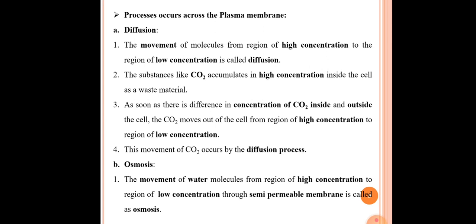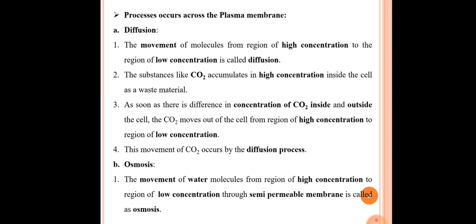See the fourth point: this movement of carbon dioxide occurs by the diffusion process. We already covered this point. After that, this is a very important definition, or a very important process occurring in every cell, that is the diffusion process. The movement of molecules from a region of high concentration to a region of low concentration is called diffusion. This is a very important point.